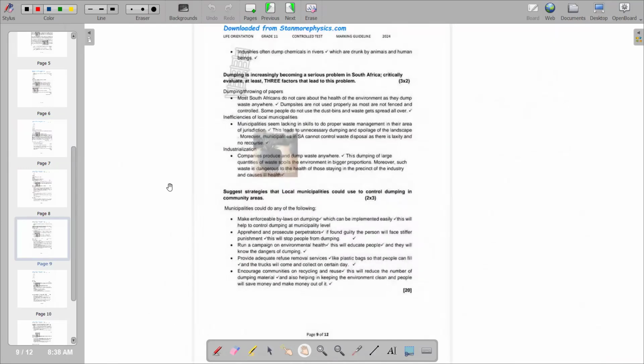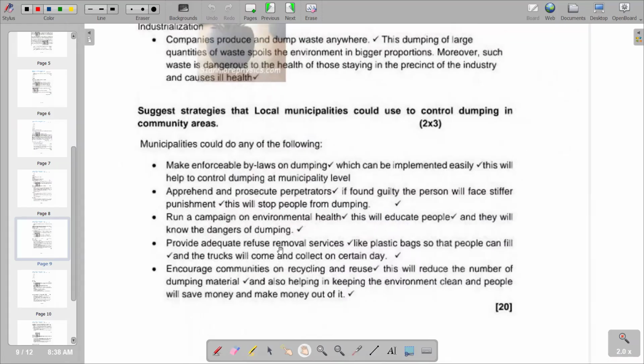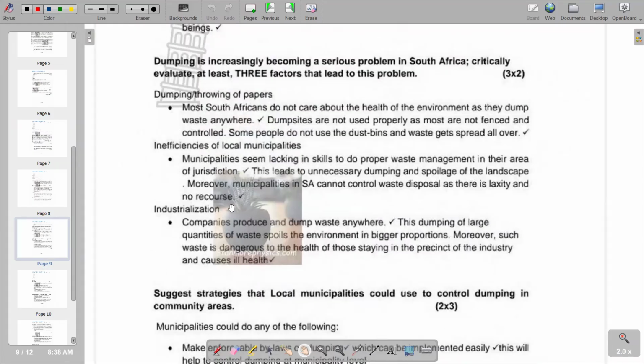So you'd see that on the first point, we have the issue of dumping, that is throwing of papers. So you see that most South Africans do not care about the health of the environment as they dump waste anywhere.